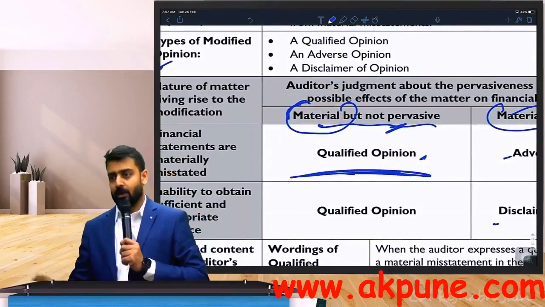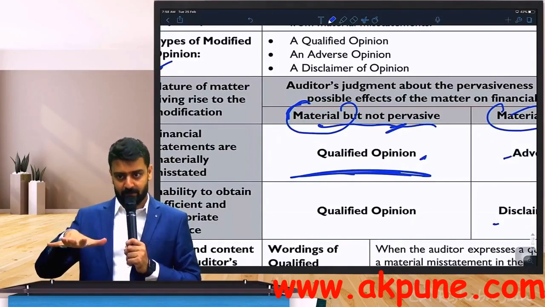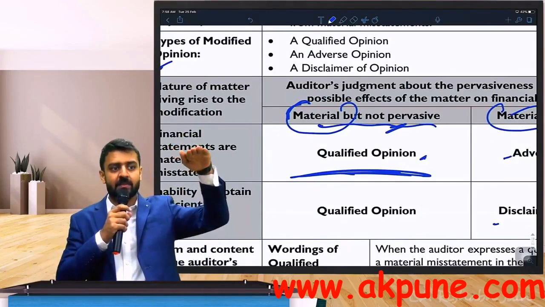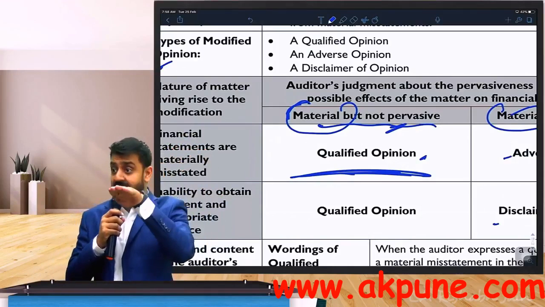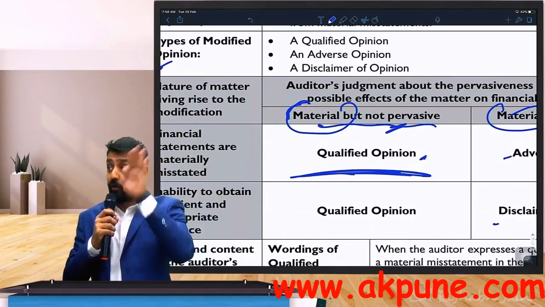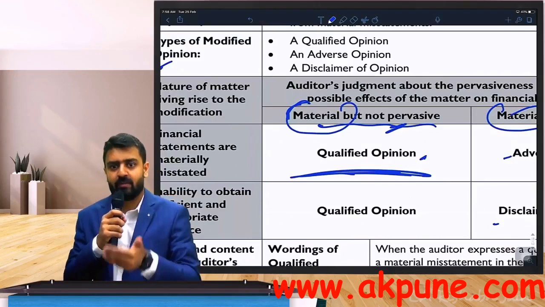Now let's go to the third column. What is the third column? You have come across a material misstatement. So number A says financial statements have a material misstatement. That means there is a material misstatement. You identified that material misstatement. It's a misstatement which you have already detected. You evaluated that. It doesn't look pervasive, so you give a qualified opinion.